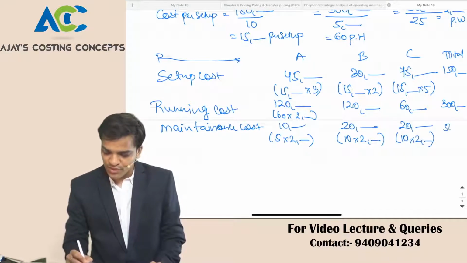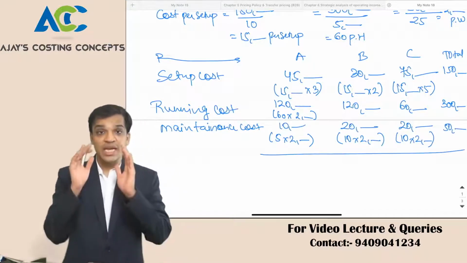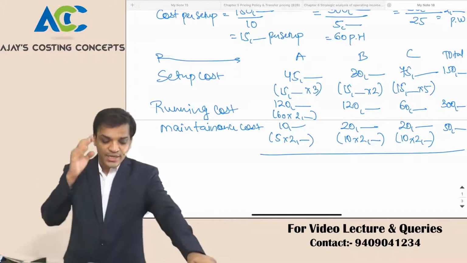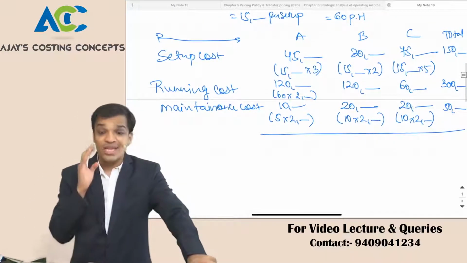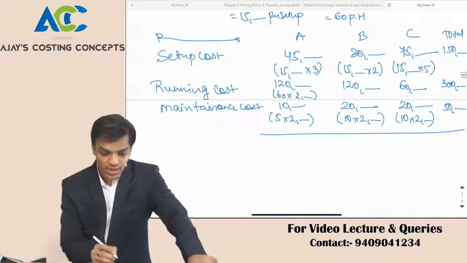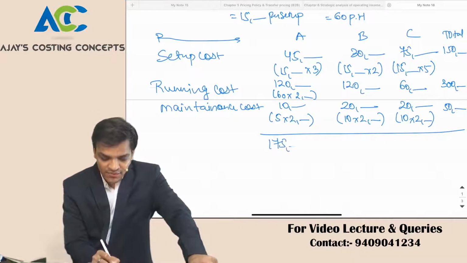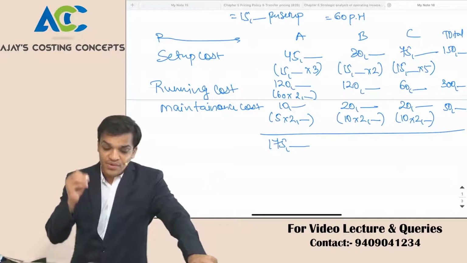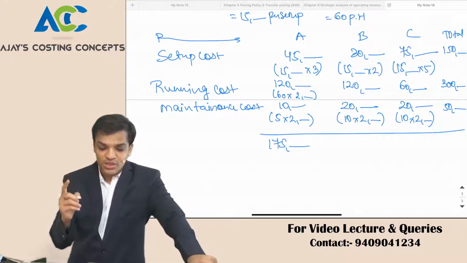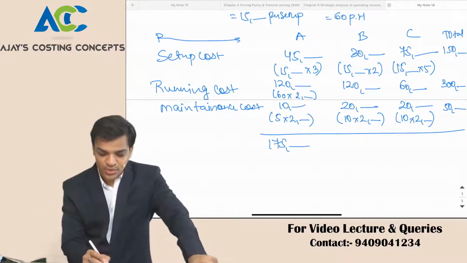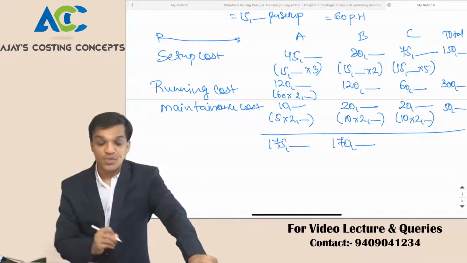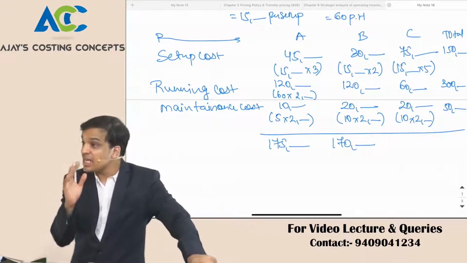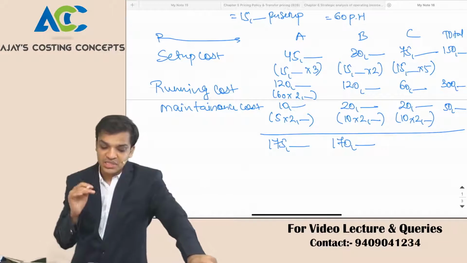My cost was 50,000. Now can you tell me what is the exact cost on A that we have incurred? 45 plus 120 plus 10, 1,75,000. What is the cost that we have incurred for B? 30,000 plus 1,20,000 plus 20, 1,70,000. What is the cost we have incurred on C? 75 plus 60 plus 20.